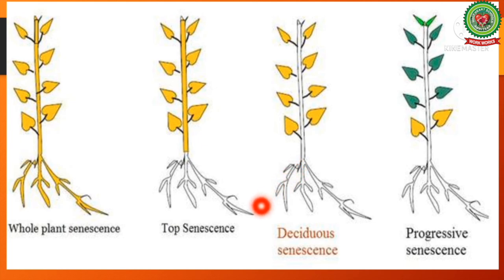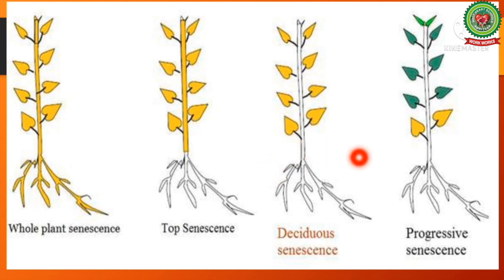Next is deciduous senescence. In case of deciduous senescence, all leaves senesce and die, leaving the stem and root alive. In many trees, flowers and fruits also senesce. Deciduous trees like Morus and Populus show this kind of senescence. They can survive and tolerate unfavorable seasons by deciduous senescence of leaves.